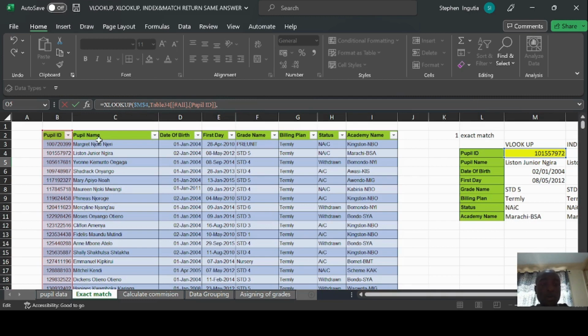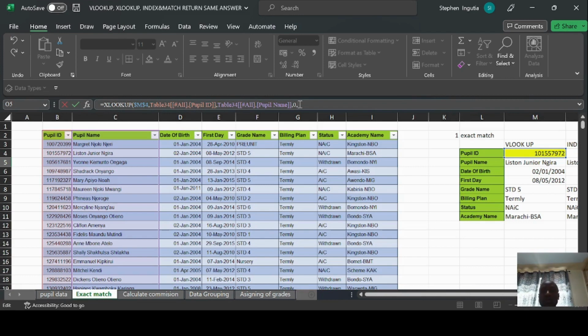So comma, now we are looking for return of, what are we returning? Our first return is from the pupil name. So the pupil name is on this column. Like I said, it has to be same, which is the pupil name. And then the good thing with this, by default, it will give you an exact match, unless you're trying to look for otherwise, that is when you need to specify. And then it's also asking if the value is not found, what should the formula return? You can put anything else. Maybe by default it is N/A, but you can put 0.